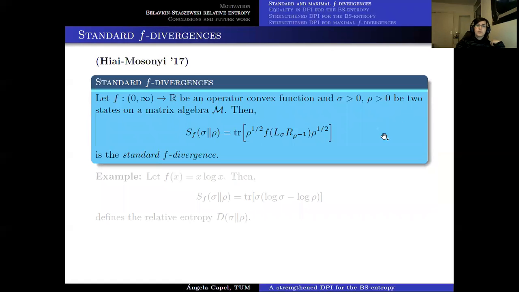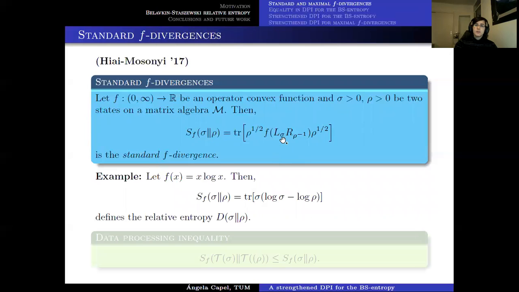Good, so once we have the notion of operator convex function, here I'm going to introduce standard f-divergences, which are the first quantities that are going to appear now. Given an operator convex function f and two positive states on a matrix algebra, a standard f-divergence for this f is nothing but the trace of rho^(1/2) and f of this term that appears here, and again rho^(1/2). And this term that appears here is essentially the left multiplication by the state sigma and the right multiplication by the state rho^(-1).